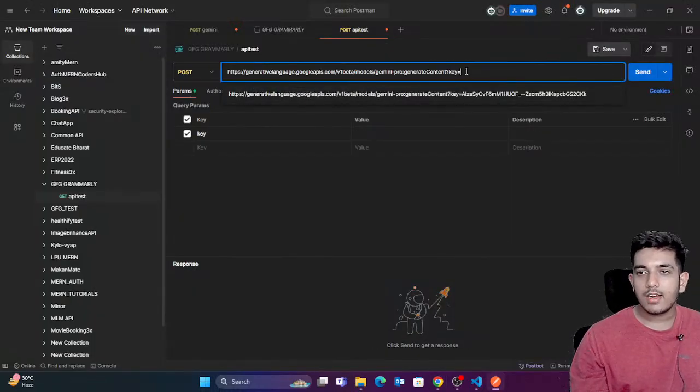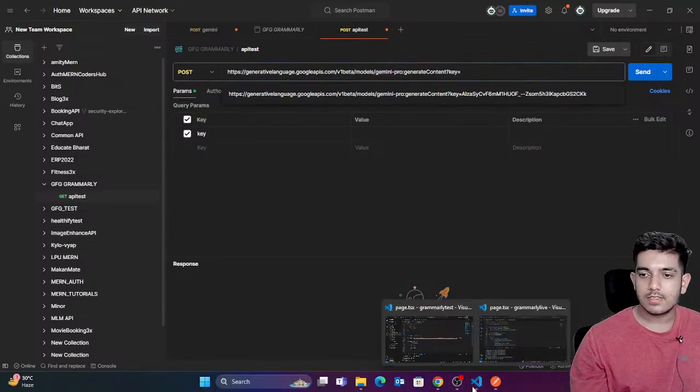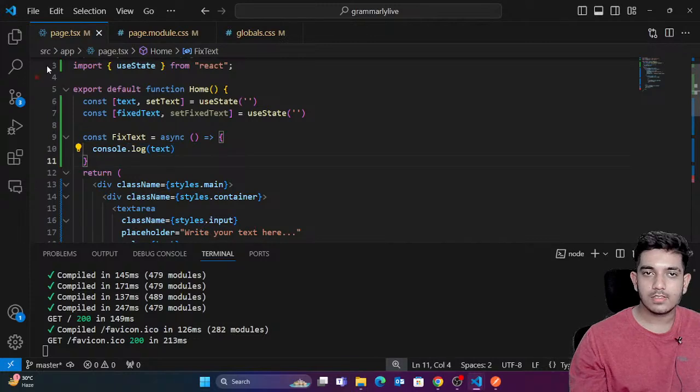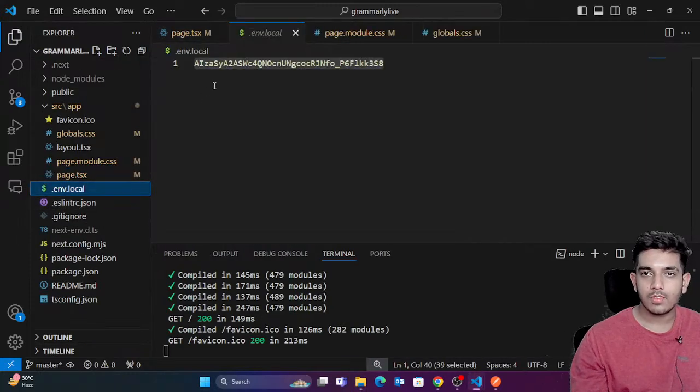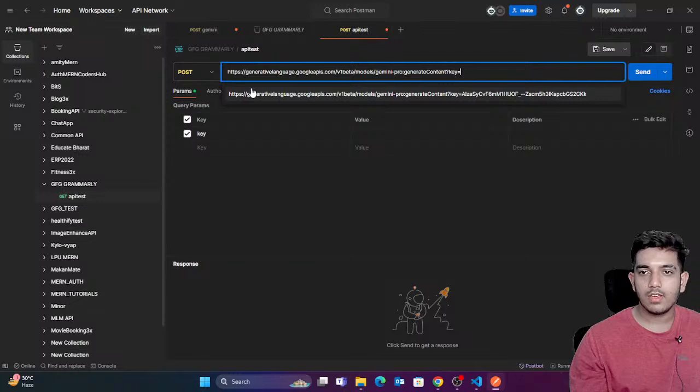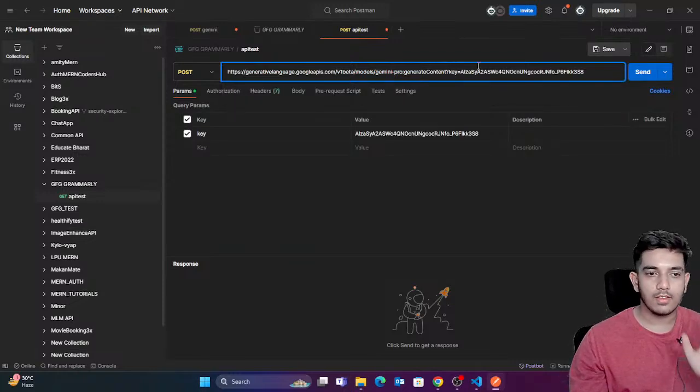After that, you have to add the API key. Where is the API key? You just pasted the API key earlier, so you have the API key. I'm just going to copy the API key and paste it here.